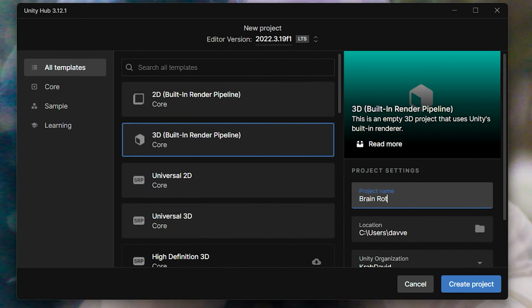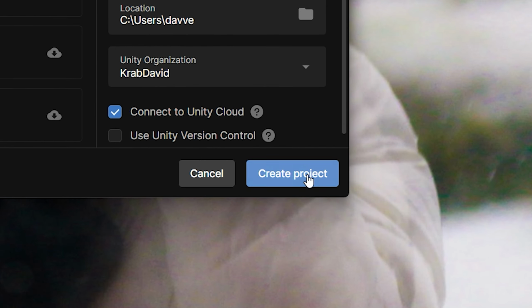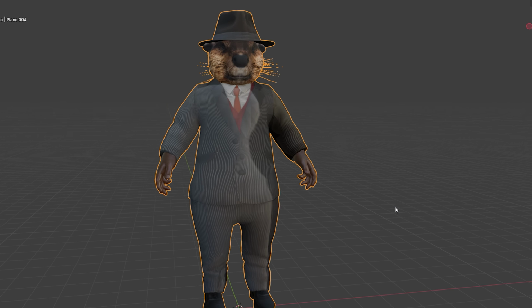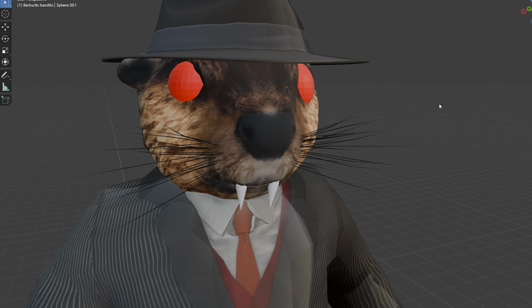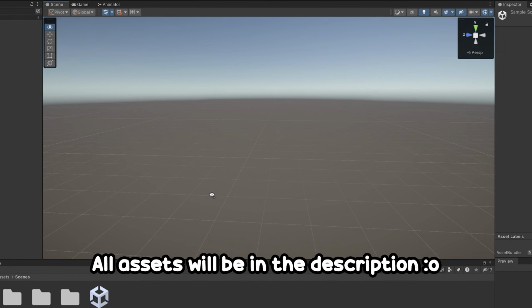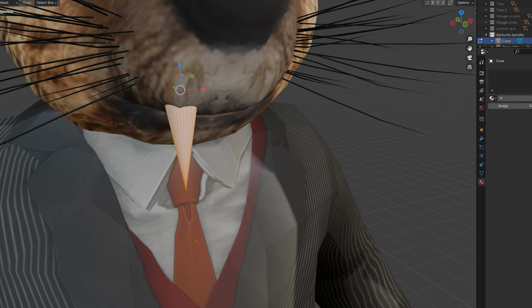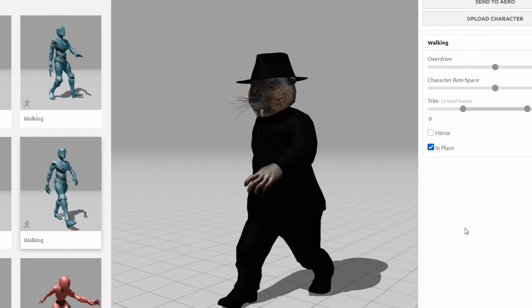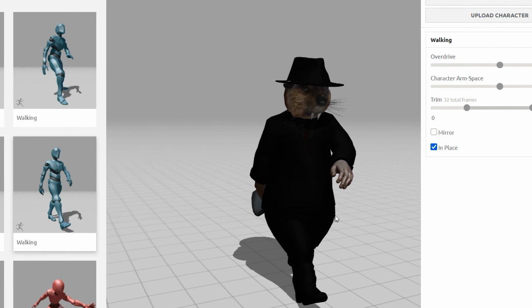Now that we have the first part of the lore figured out, let's start with creating a project. I found this model of Bobrito on Sketchfab and imported him into Blender to add my own horror elements to him. Perfection. Also, I'm only giving myself around one day to make each game in this video, so I will be using every tool possible to make these games quicker. So I imported him into Mixamo and picked some animations. He needed to be able to walk, sprint, and obviously shoot a machine gun. Don't worry, this will be important later.